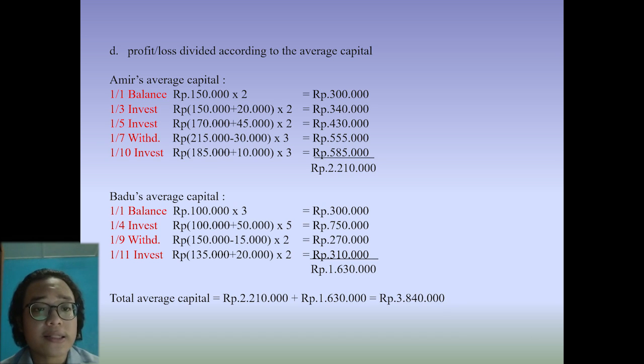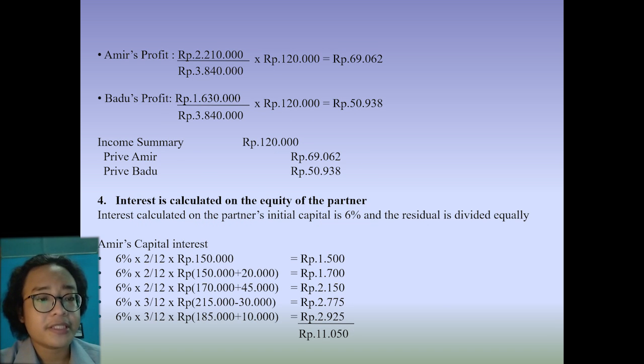June, and in July we see times 3 from July, August, and September. And October, we see times 3 from October, November, and December. And same as in Badu's average capital. After that, we calculate the total average capital. So the total average capital is 3,080,150,000 rupees.